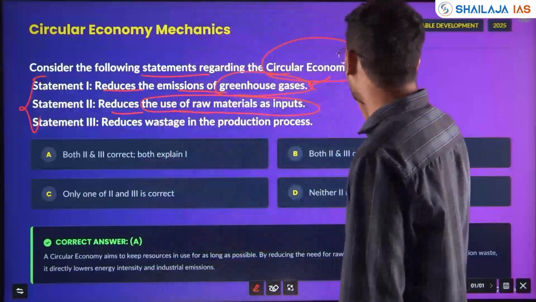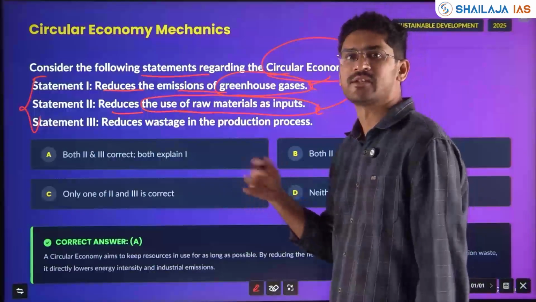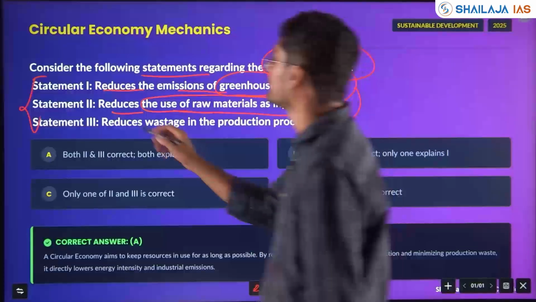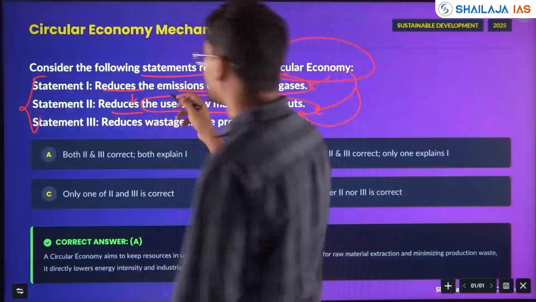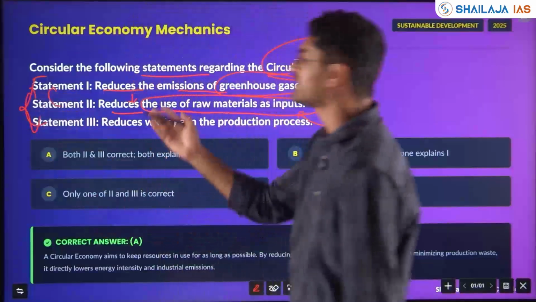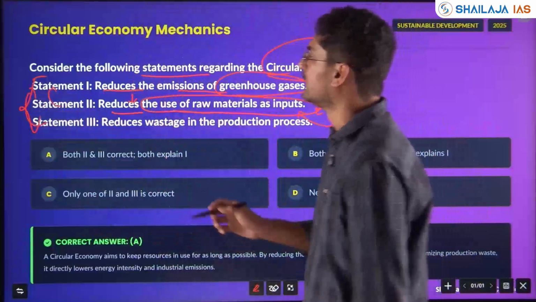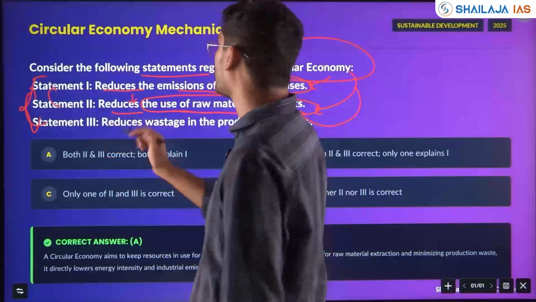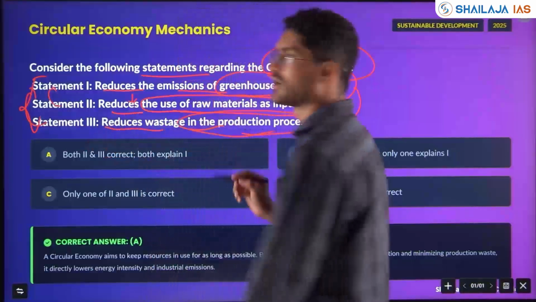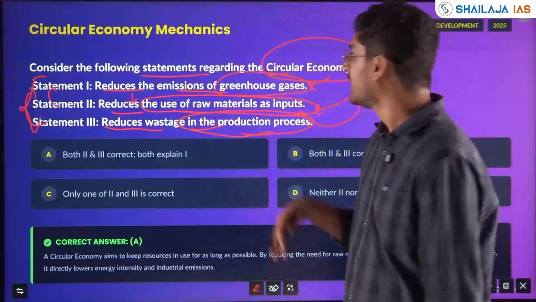Yes, in circular economy, whatever the finished products are, they can be used again as inputs. So it reduces the use, therefore it reduces the emissions. Do statements 2 and 3 explain statement 1? You have to check, and check if statements 2 and 3 are also correct. Statement 3: reduces wastage in the production process also. In circular economy, whatever is there is reused.